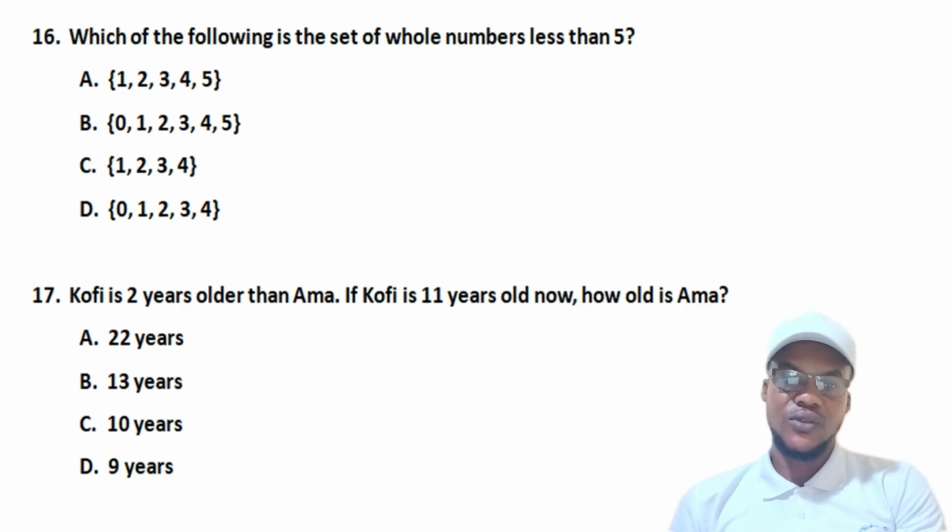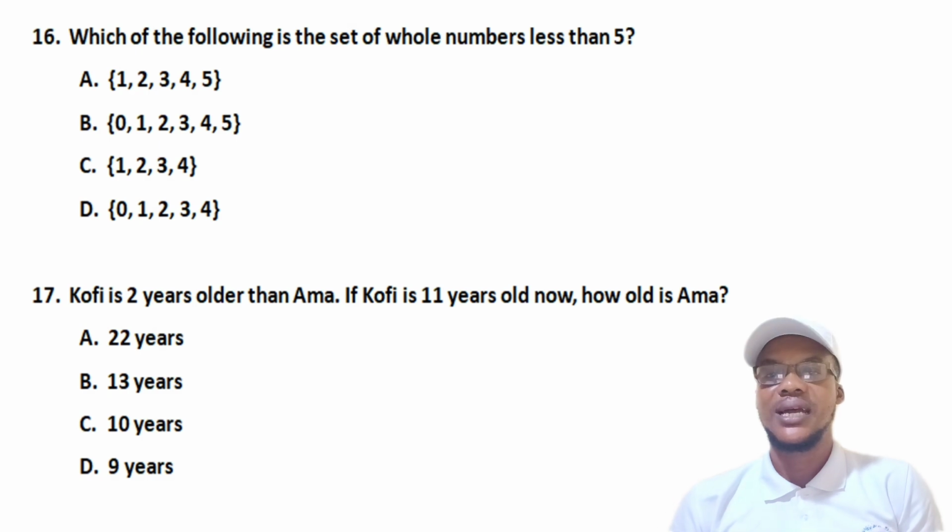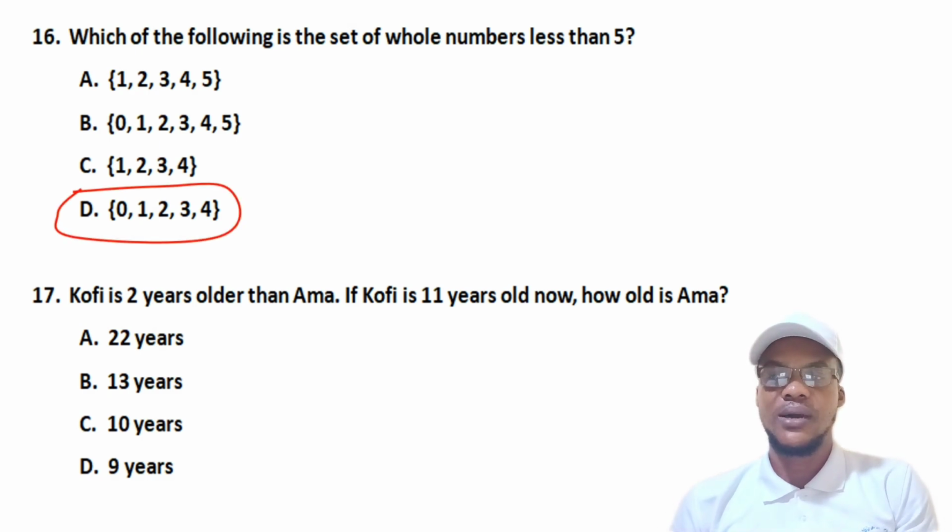But we have 0 there in D. If you choose C, then you are trying to say that the only whole numbers that are less than 5 are those numbers. What about the 0? So our answer is simply D. Very simple.